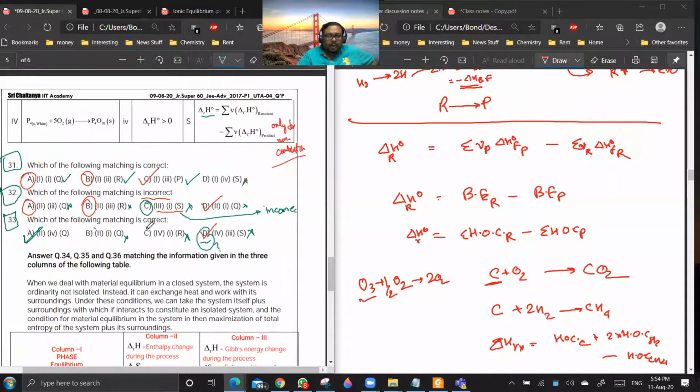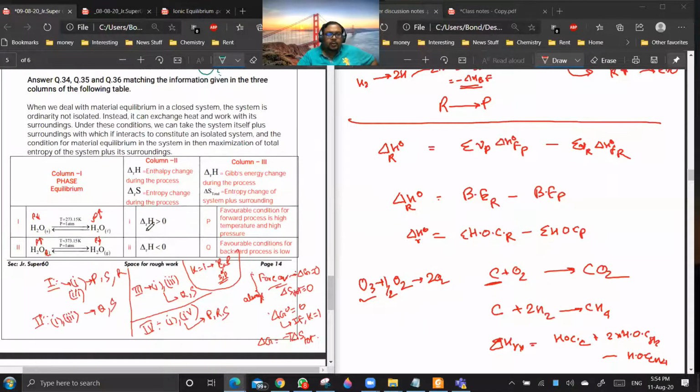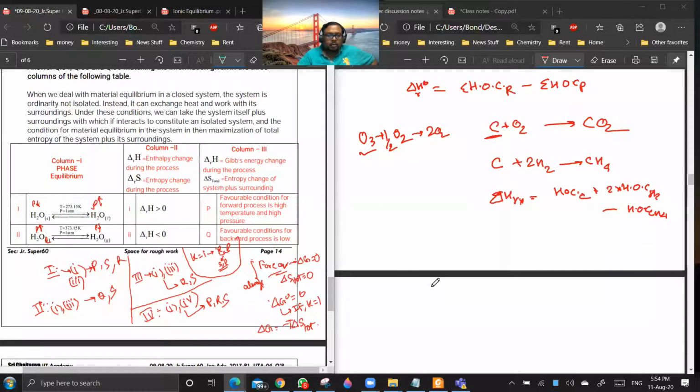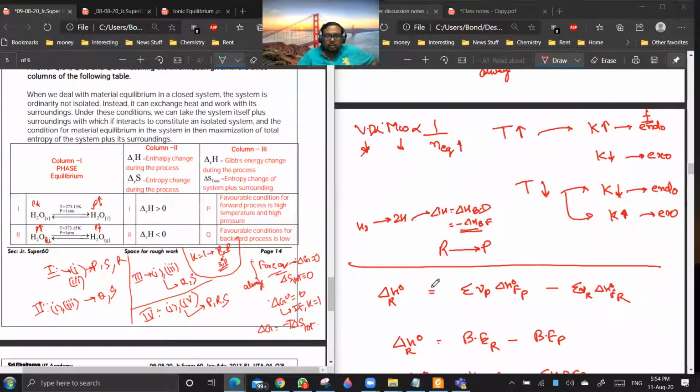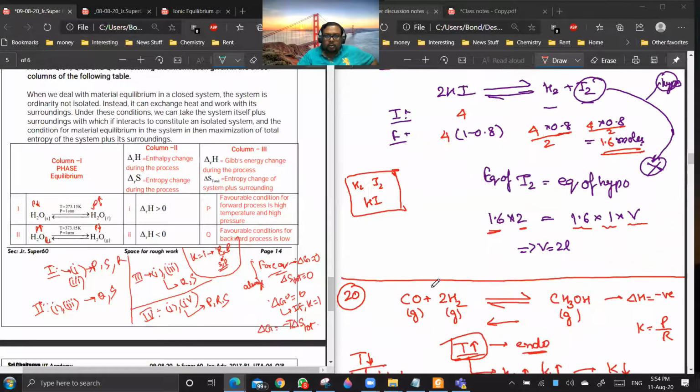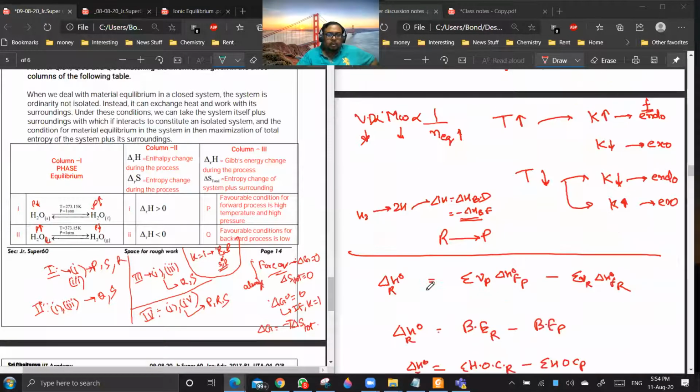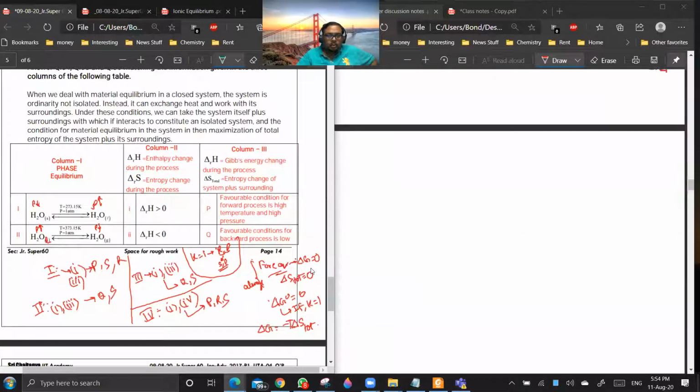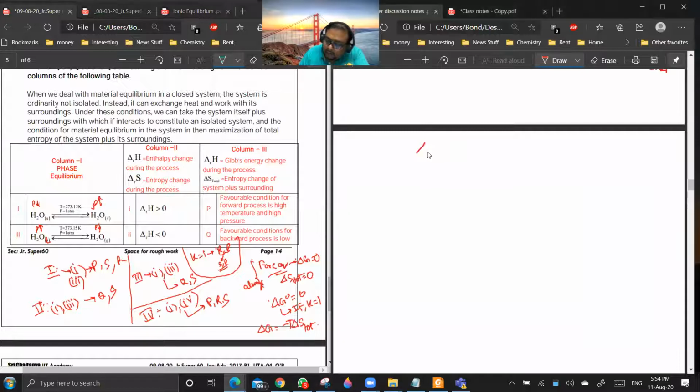Okay. So after 33, next is 34, 35, 36. So let us discuss this. So you see in 34, 35, 36, in phase 1 they have given different equilibriums. Now you see, for all equilibriums, the value of delta G will be equal to 0. Are you getting my point?